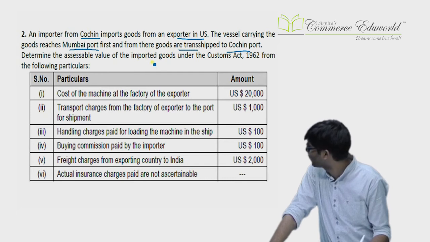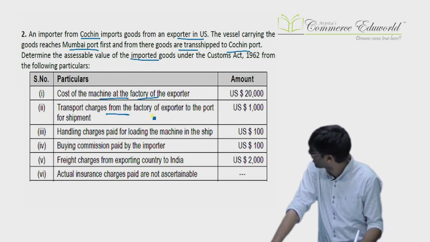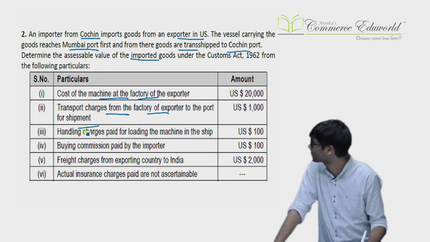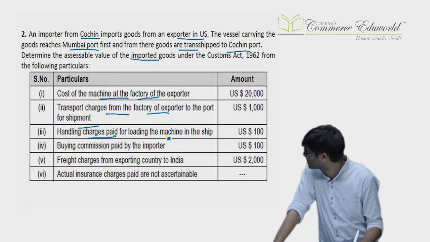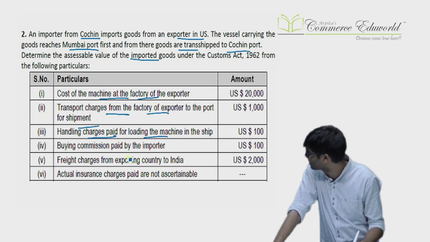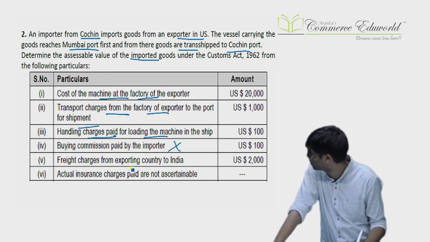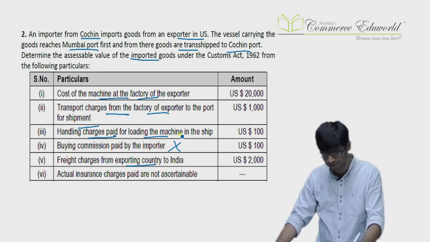Assessable values are as follows: the basic cost of the machine at the factory of the exporter, transport from the factory of the exporter to the load port, handling for loading the machine, that is at the load port. Again, buying commission is never included. Freight from exporting country to India, okay. Insurance is not ascertainable, so it will be 1.125% of the FOB.